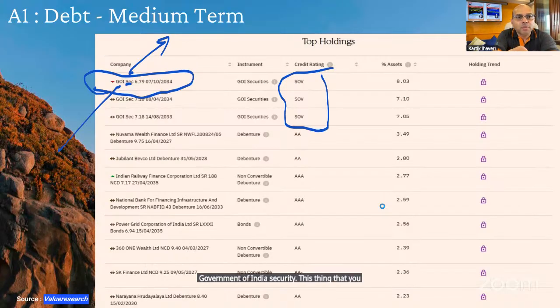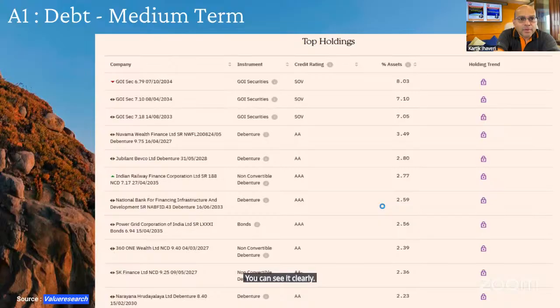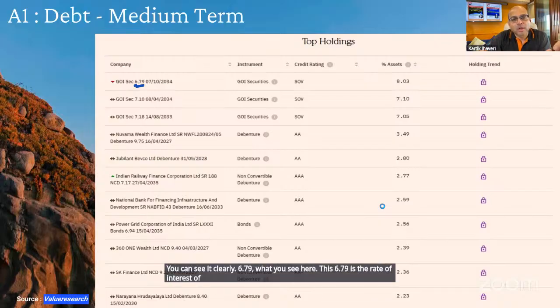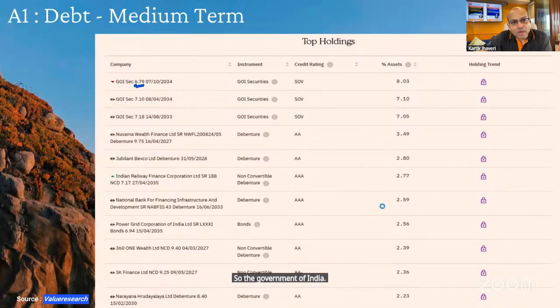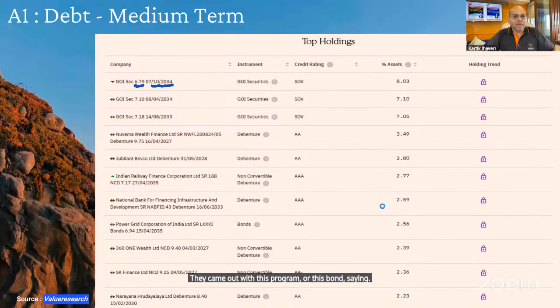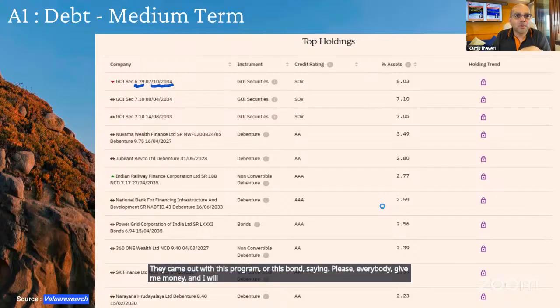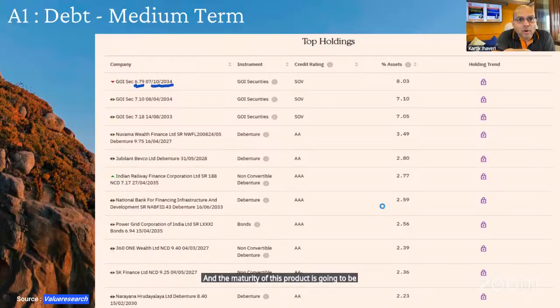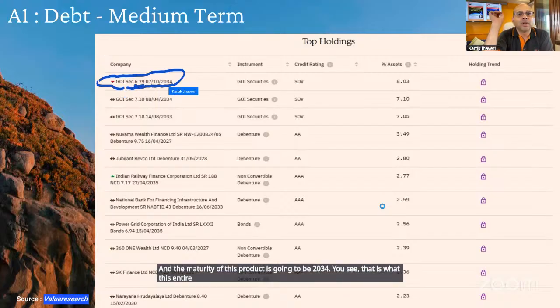This thing that you see here, 6.79. Let me remove my drawings so that you can see it clearly. 6.79, what you see here, is the rate of interest of this particular product. So typically these are 10-year products. The Government of India, on the 7th of October 2024, came out with this bond saying, please everybody give me money and I will give you a 6.79% interest rate. And the maturity of this product is going to be 2034. That is what this entire product means.